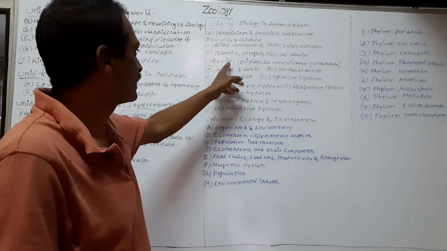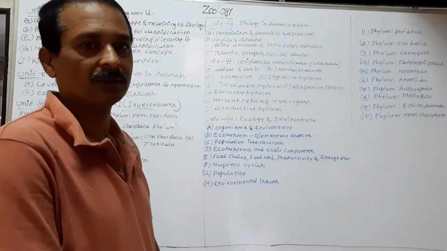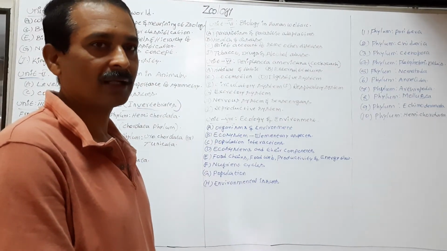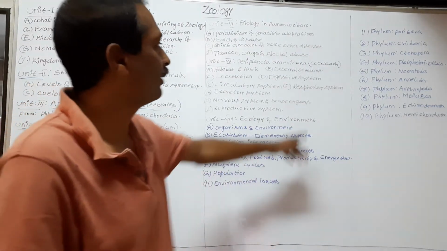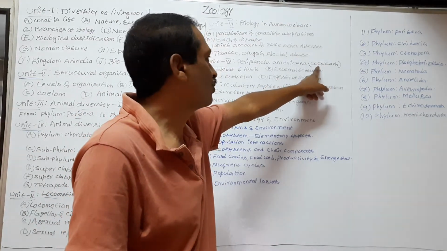Next, Unit 7, Periplaneta americana, which is the scientific name of cockroach.